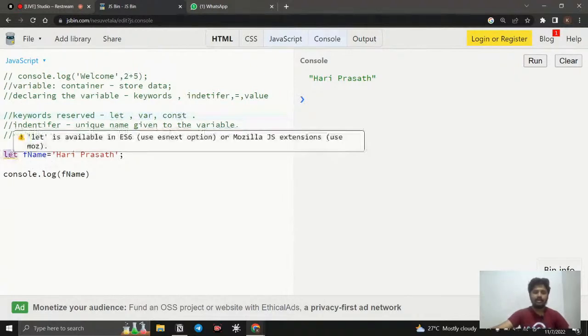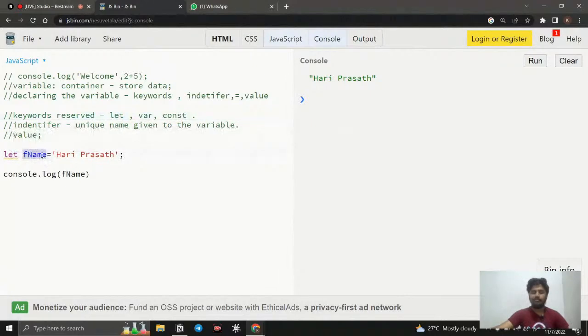When you are declaring a variable with let, you can reassign it. For example, right now I'm giving the name Hari Prasad. If I want to change the name, to reassign the name, how can I do that? I just need to call it and write something like this. I grab the container, and instead of Hari Prasad, I'm going to put Sabari, right?